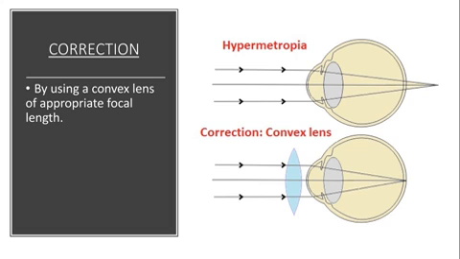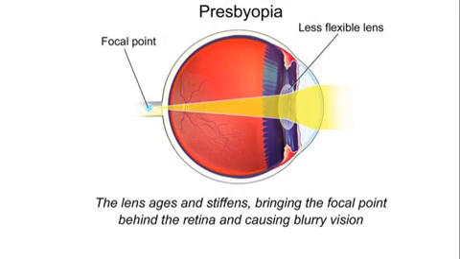Now, coming to the third defect, that is presbyopia or the old age sight. It is also called the old age problem, as most of the muscles weaken with age, and so do the ciliary muscles. Generally, for most people, the near point of the eye gradually increases. That is, a person is able to see clearly only when the object is placed at a distance more than 25 centimeter.